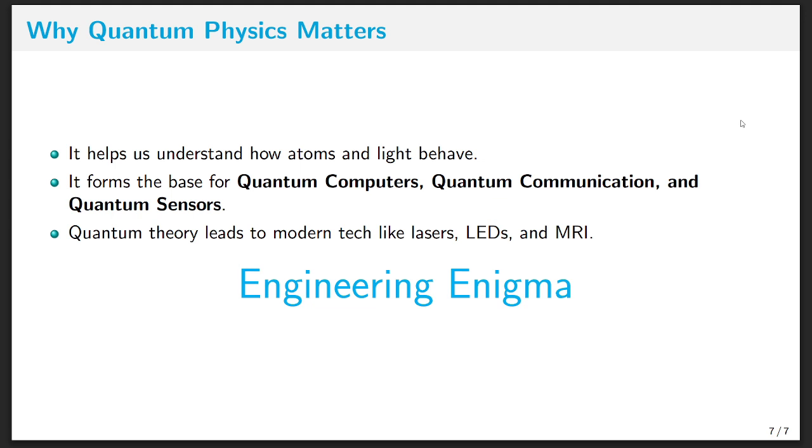Most importantly, it is the base of the future, such as quantum computers, quantum communication, and quantum sensors. So the quantum world is small, strange, but it powers the future. That is why we need to learn quantum. So this is about the topic, transition from classical to quantum.